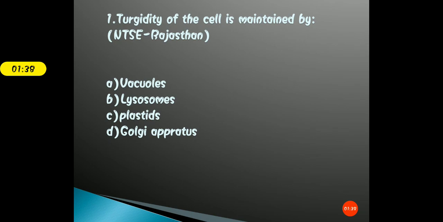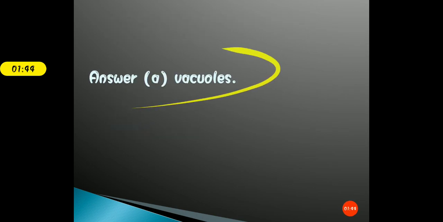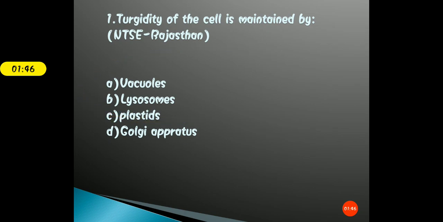Okay, so I thought that you have marked the right answer. The correct answer for this question is option A, that is vacuole. Students, you know very well the function of vacuole, and you also understand what lysosome, plastids and Golgi apparatus are. If you have not, then go and watch the previous chapter explanation video that is present on the playlist. So the turgidity of a cell is maintained by the vacuole.